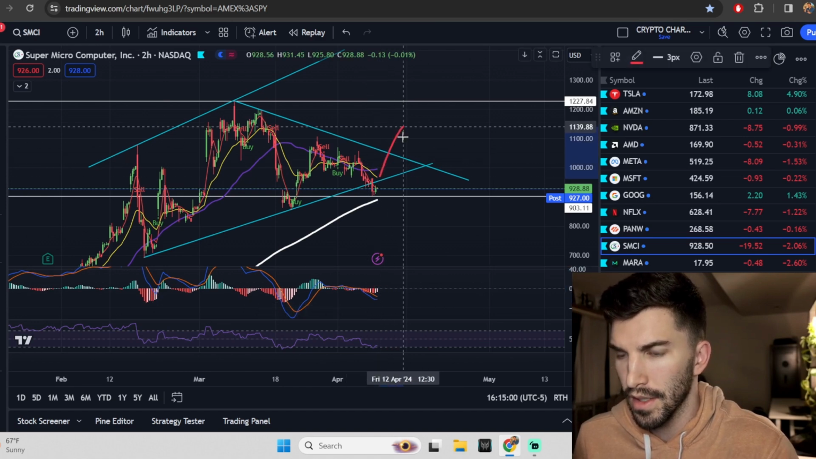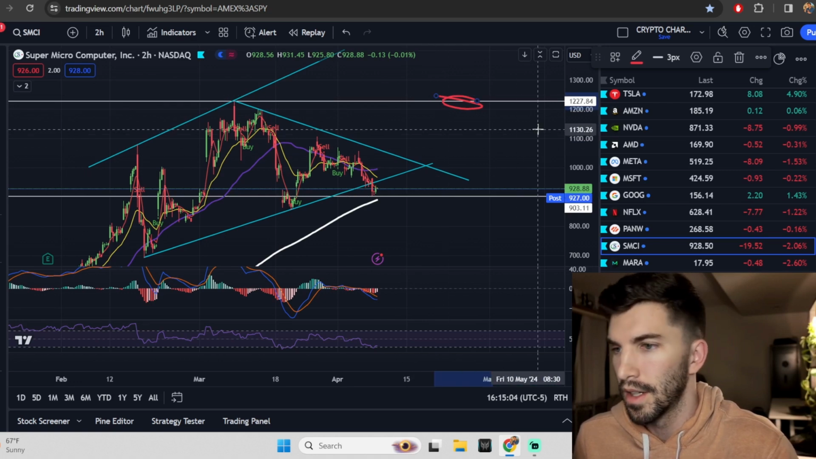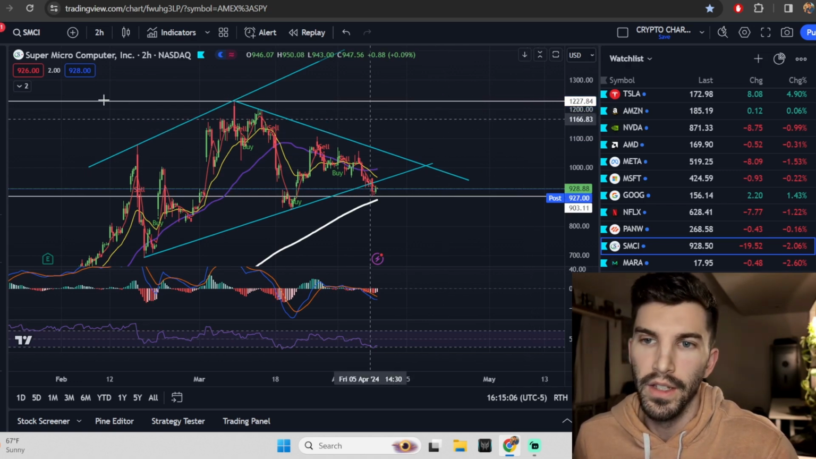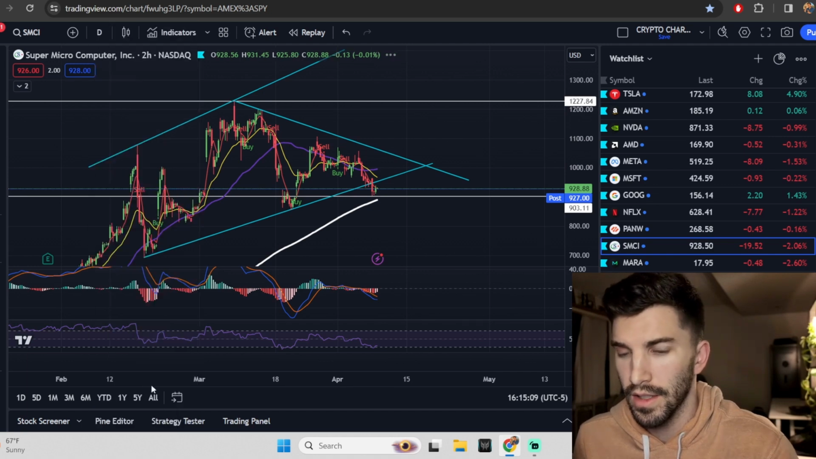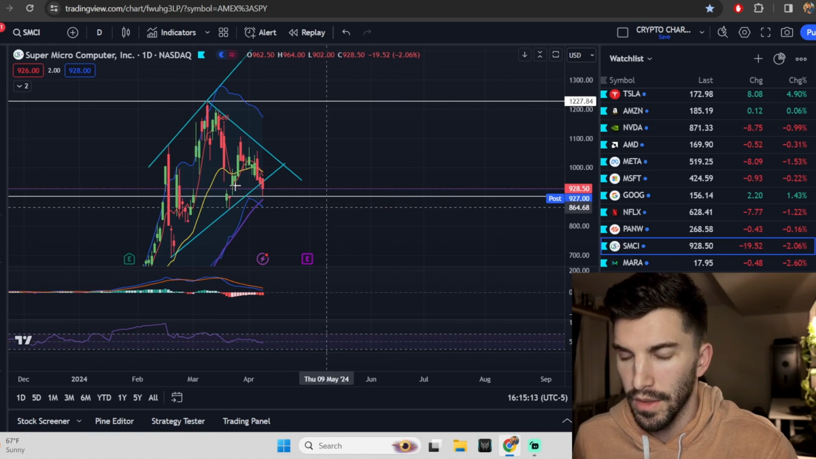We can see that positivity continue, right? And then we can go test that high up here at right around 122.7. So that's what I would pay attention to. Looking at the daily here, this has rolled over. Well, what if it curls up from this point, right? That would make a lot of sense.